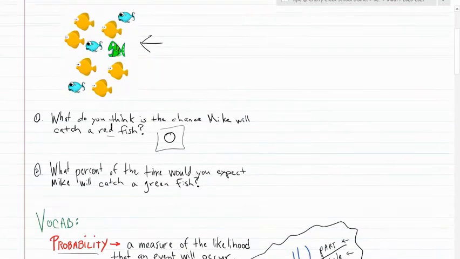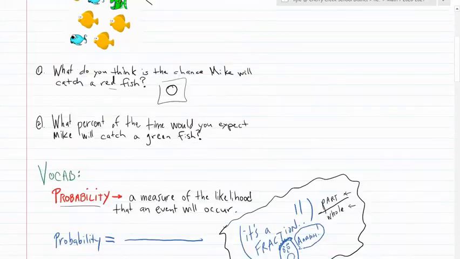What percent of the time would you expect him to catch a green fish? Now he has a chance to do that. So I'll give you a chance to think about it. We're not going to go over the answer quite yet. We're going to go down a little farther, and then we will come back to this question. First we're going to do some vocabulary and see how we actually find a probability.